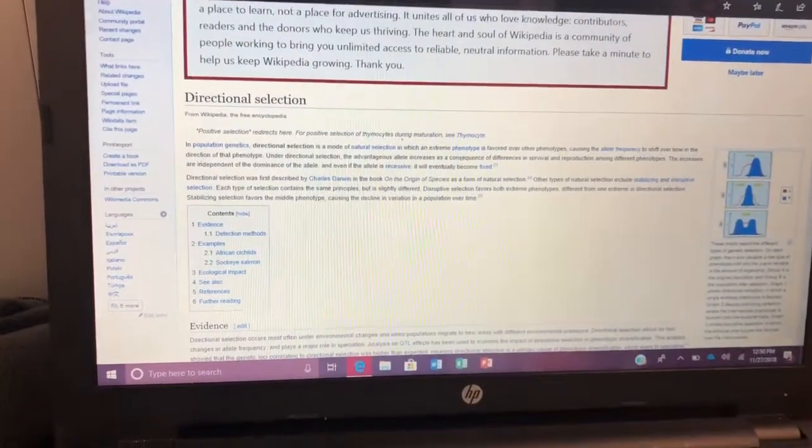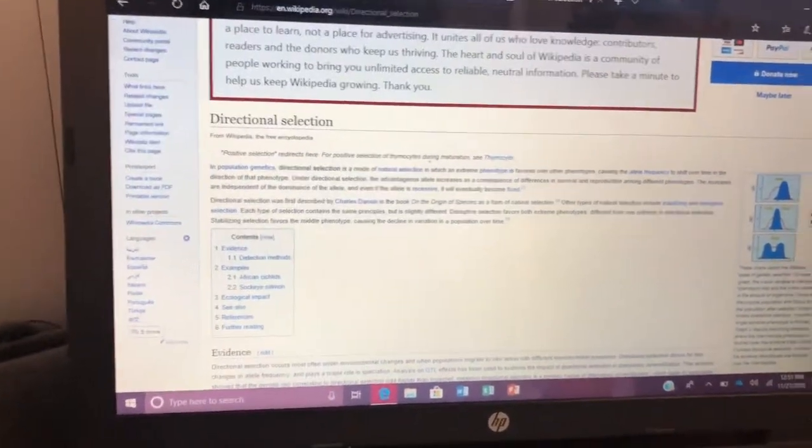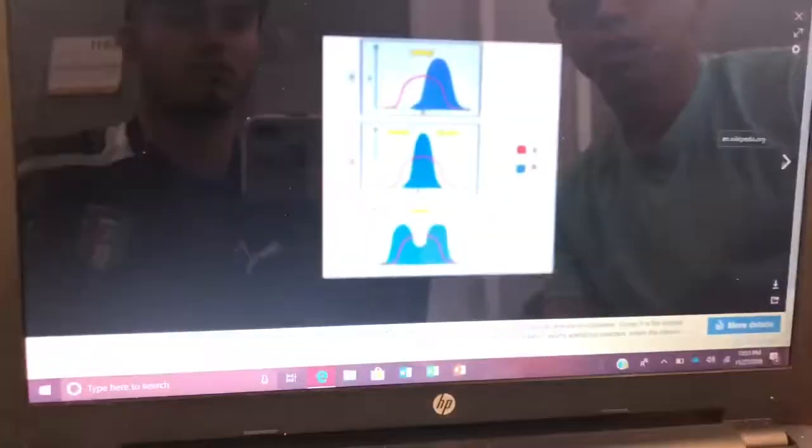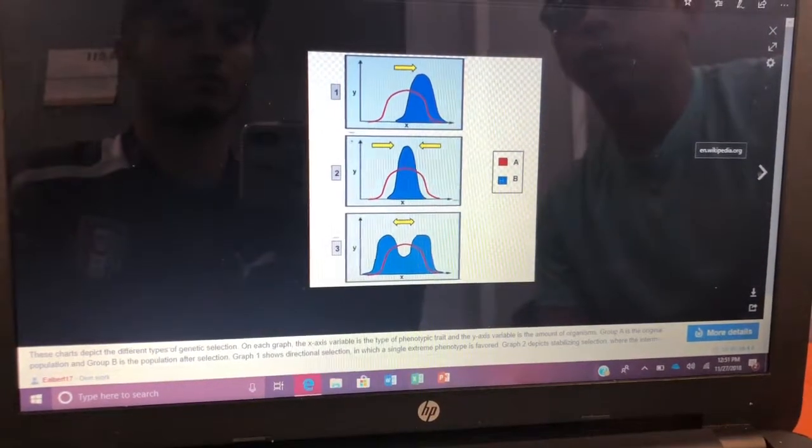Directional selection is when an extreme phenotype is favored over other phenotypes, causing the allele to shift over and be favored over other ones.